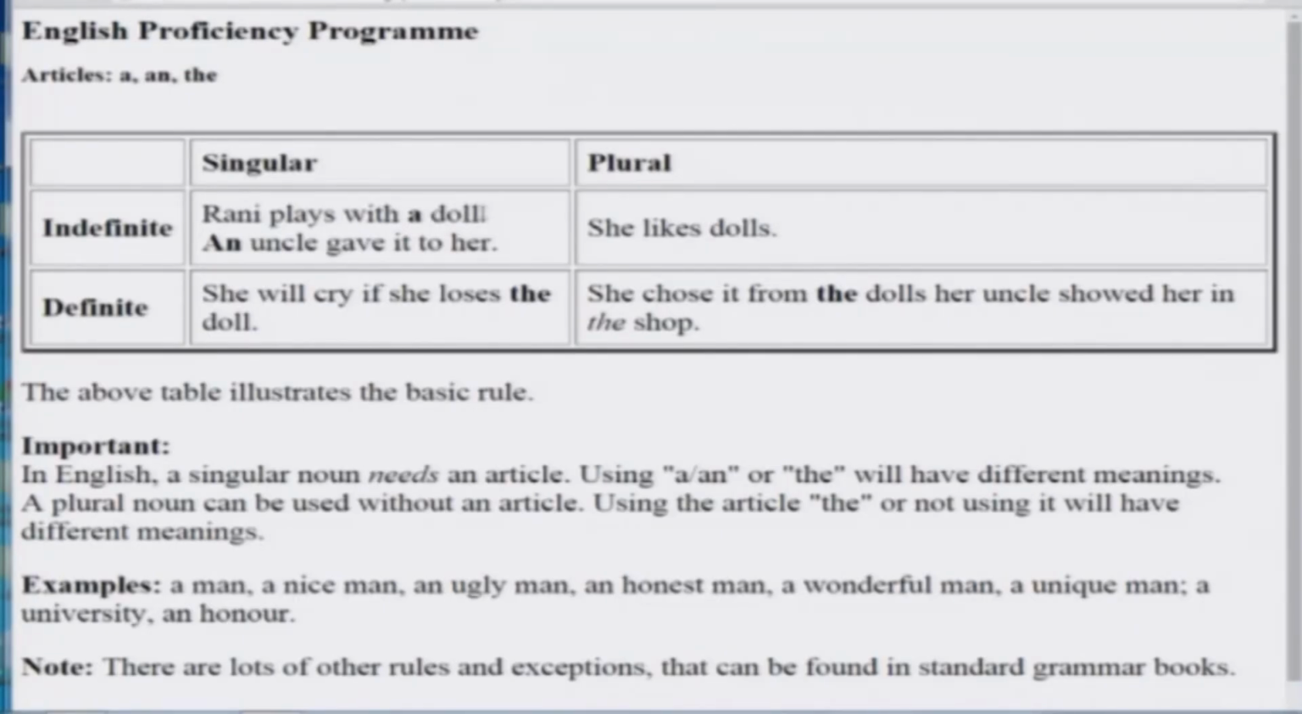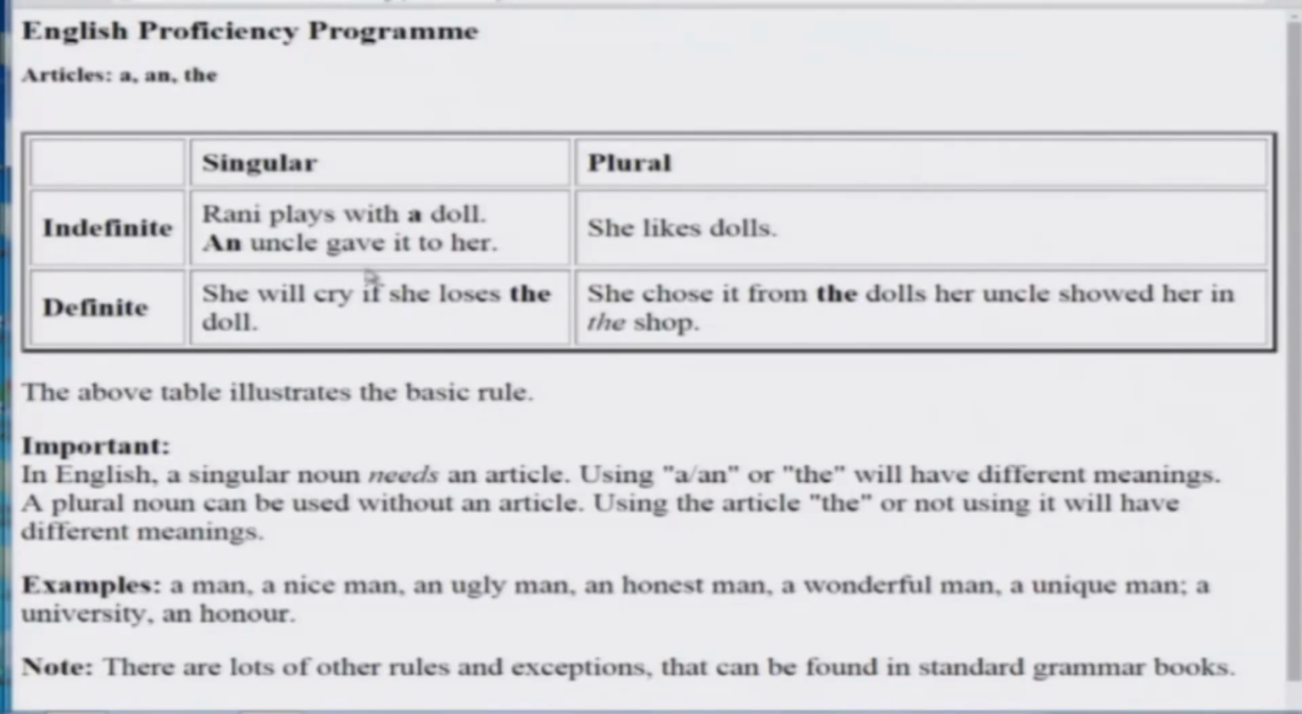Okay. And similarly, she likes dolls. So in this case, there is no article here. Okay. So before a plural noun which has not been identified, you put no article. In the case of singular, you put the article a. If the first sound of the next word is not a consonant but a vowel, then in place of a, you put an. Okay. That is the only difference between a and an.